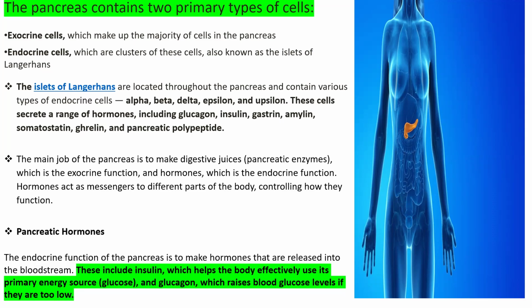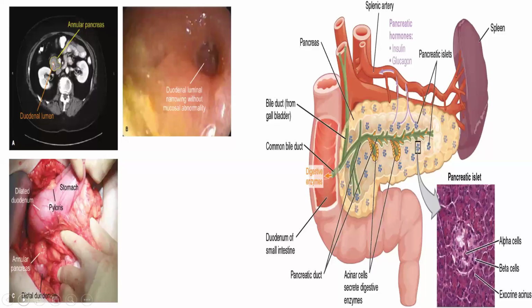Whatever you consume, the primary source of energy is glucose. The role of glucagon is to raise the blood glucose level if it is too low. If the blood glucose level is low, glucagon comes into play to maintain the blood glucose level.